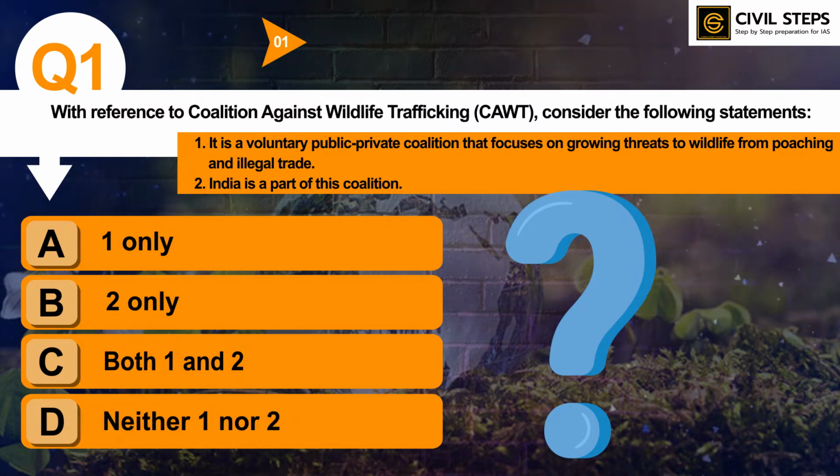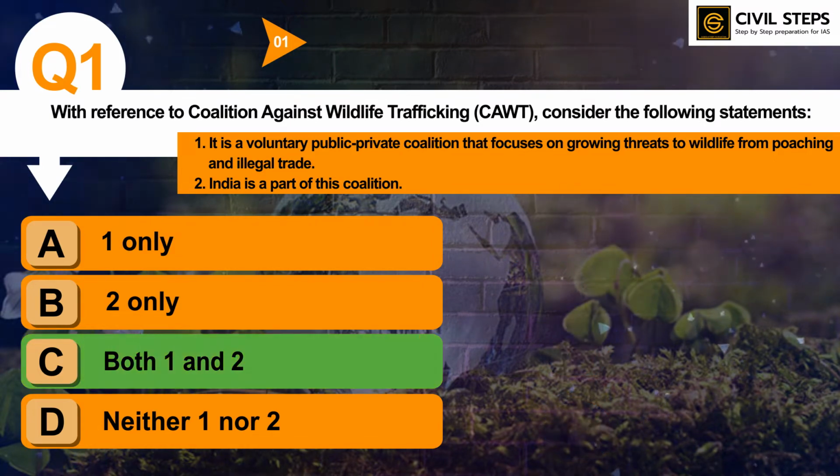The correct answer of this question is option C, both one and two. Coalition Against Wildlife Trafficking: the first and second statements both are correct. And you should know the important environmental organizations, environmental bodies, and national and international legislation as well. These are extremely important topics from the UPSC prelims exam point of view, and you should cover this topic from standard sources and prepare these topics extremely well. So this was all about question number 1.